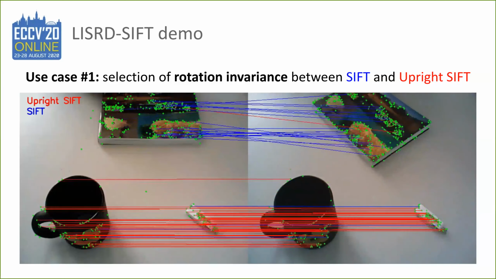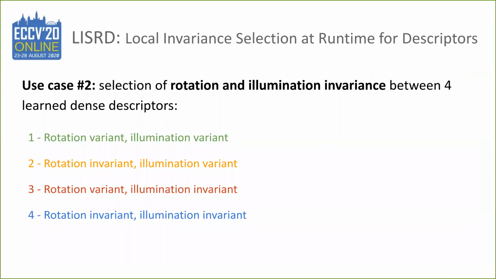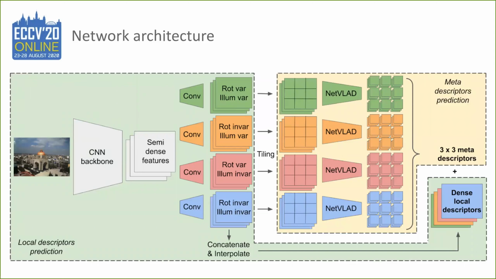We also use LISRD in the case of rotation and illumination invariance. For this, we trained 4 learned dense descriptors, one for each combination of rotation and illumination invariance or variance. Here's our network architecture.